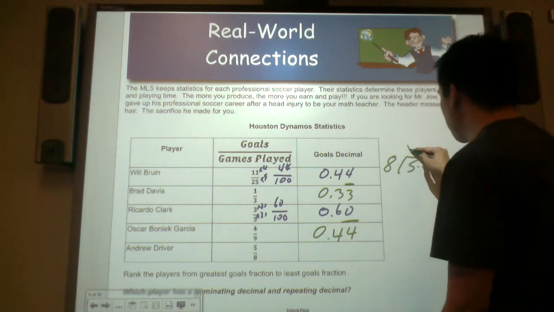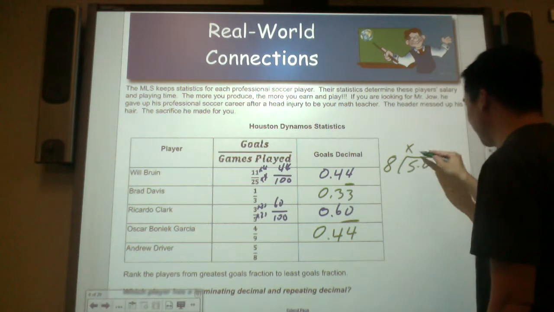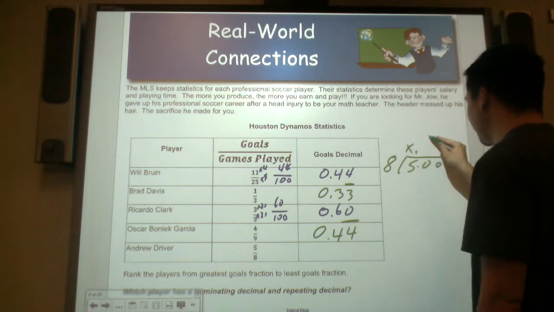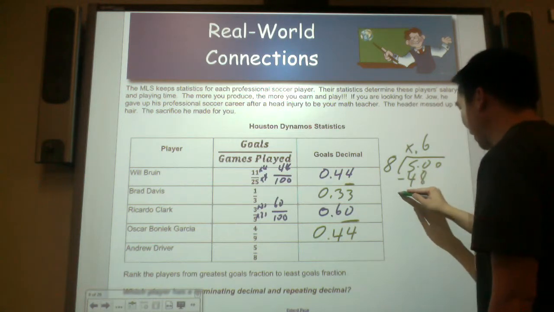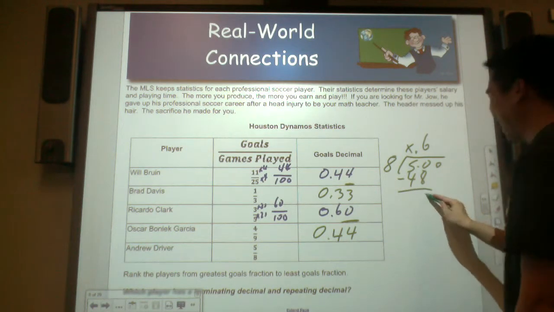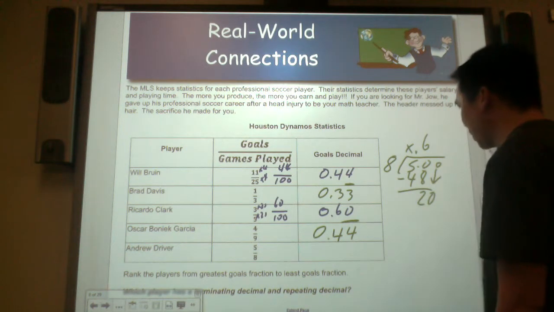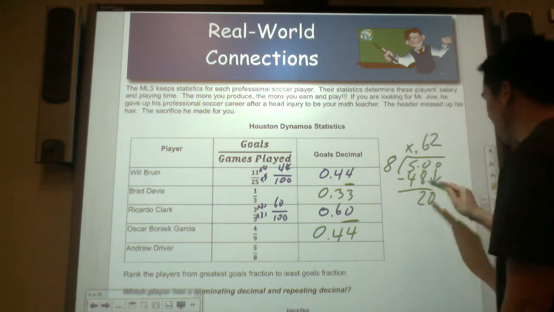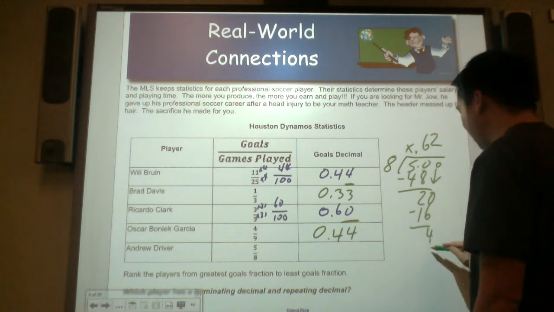Can 8 go in 5? No. Can 8 go in 50? Don't forget the decimal point. 6 times. That's 48. 50 minus 48 is 2. I bring down a 0. Can 8 go in 20? 2 times. The remainder is 4.